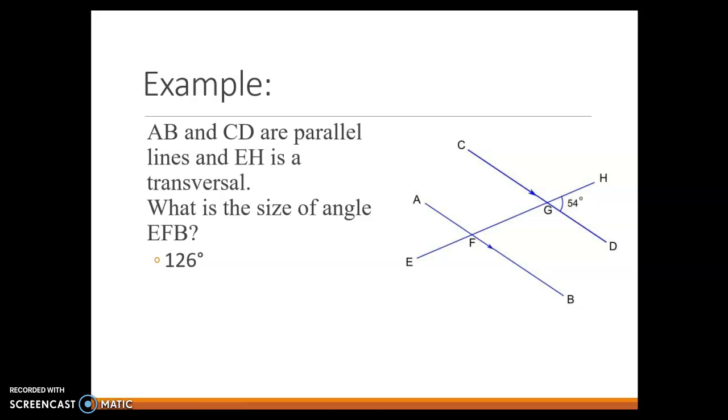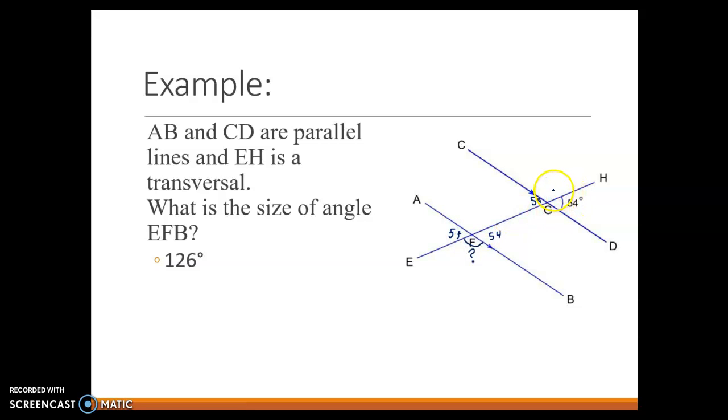Now let's take a look at another example. AB and CD are parallel. You can see our parallel line marks here, these little arrows, and EH is our transversal. What's the size of angle EFB? So this is the one we're wanting to know, EFB. Well, let's start with what we do know. We do know that this is 54. Okay, so all of our other small angles, our vertical angles, are going to be 54. I could go ahead and label all those here.